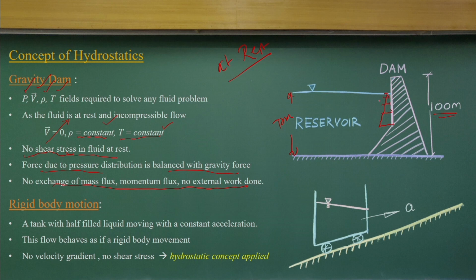There is a vertical surface and an inclined surface. We need to know what fluid pressure is going to act on the vertical surface and also the inclined surface. Based on this pressure load, we can design the dam structure. That is an example of fluid at rest.